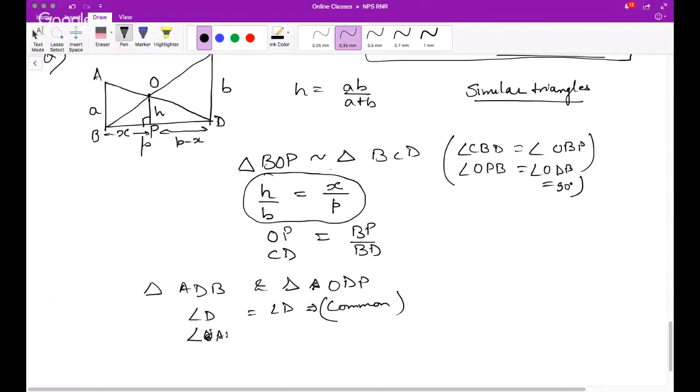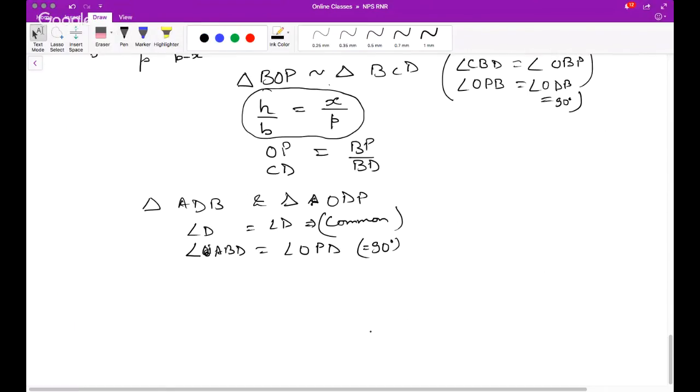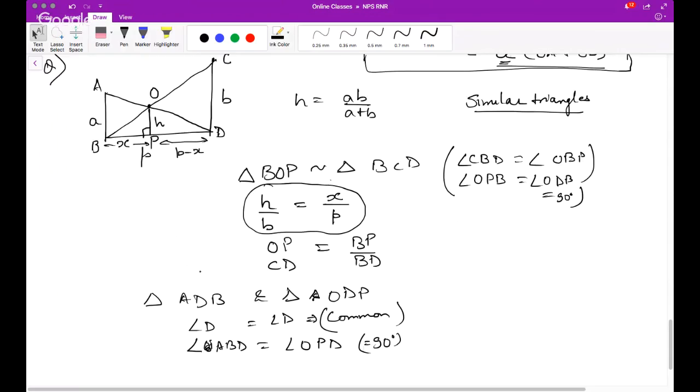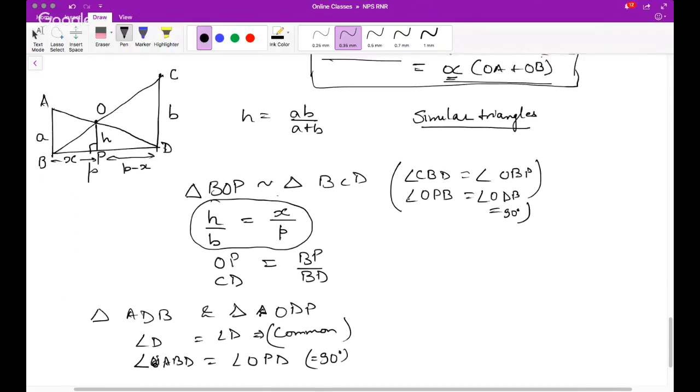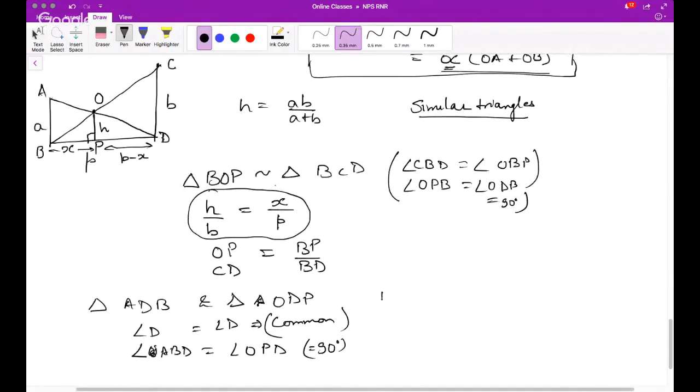Angle ABD is equal to angle OPD, both are 90 degrees. So again, by AA similarity, I will say triangle ADB is similar to triangle ODP.